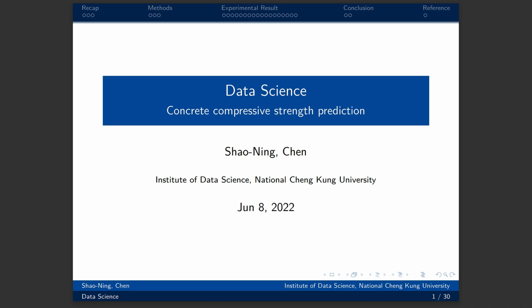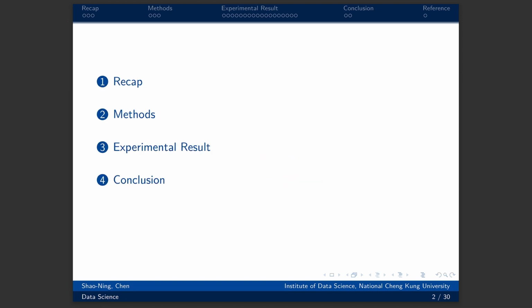Today, I want to talk about my own method on predicting concrete compressive strength. Here's my outline. First, I will recap the dataset and show my modification. Then, I will talk about the regression methods I use. After that, I will show my experiment settings and results. Finally, I will conclude with what I found in the experiment.